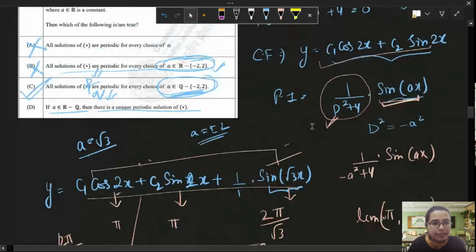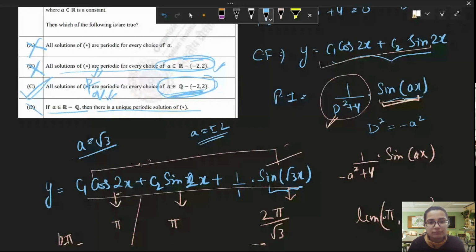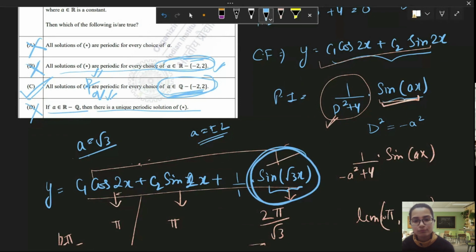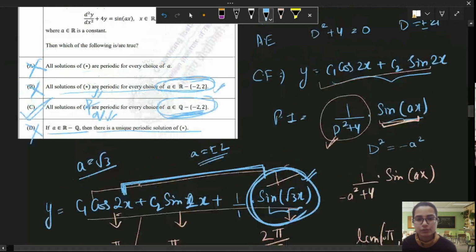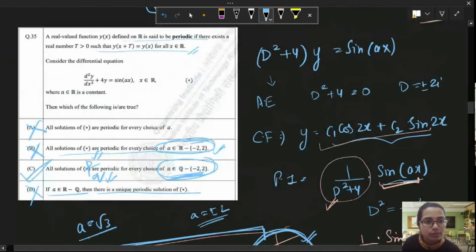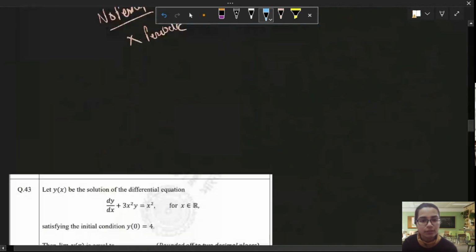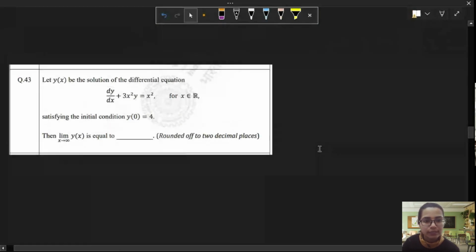So the only correct option will be option D. Irrational numbers won't work for the linear combinations of these trigonometric functions. If there would have been this solution alone, you could have easily found the period. But here we need to find the total period for all the linear combinations of these solutions. Okay, so this is our 35th question. Now let's move on to the next one.